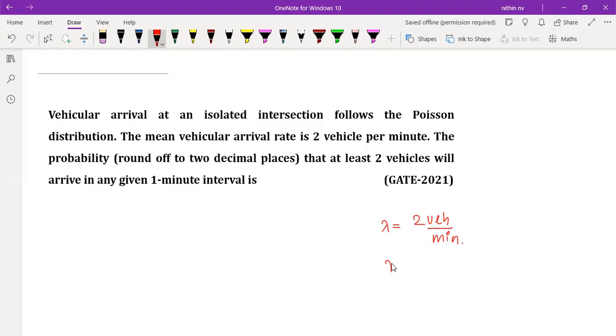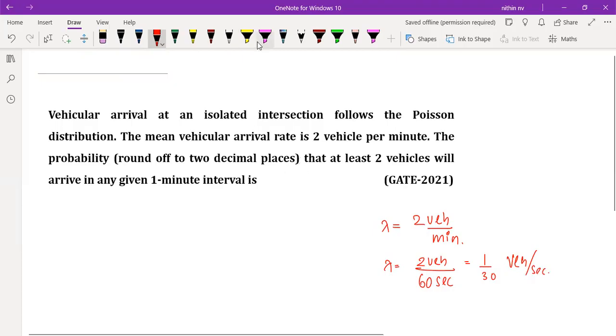We can represent this lambda in seconds also. How? 2 vehicles per 1 minute, and 1 minute means 60 seconds. Like this also we can write. It's going to be 1 by 30 vehicles per second. Like this also I can write. Let it be. Now, in which unit have they given the time?